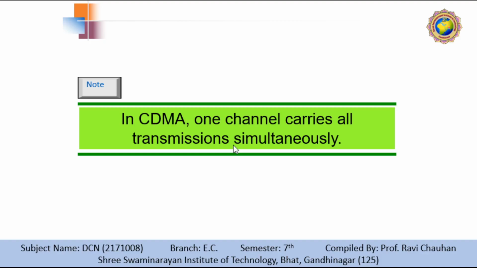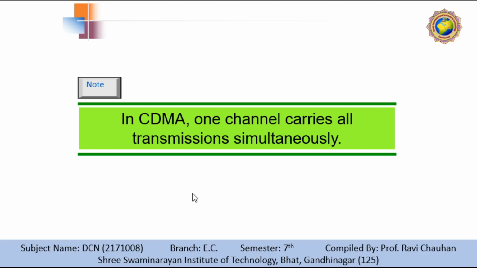There is no time sharing. So we can say that in CDMA, one channel carries all the transmissions simultaneously. In code division multiplexing, each station has its own code to access the channel and the transmissions can be done simultaneously. So there is no clash between any stations because each station has a different code.